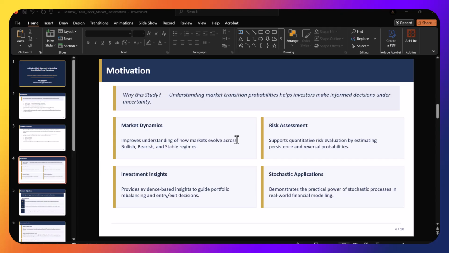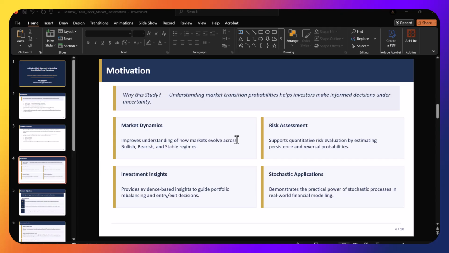So why I chose this study basically is to improve the understanding of how markets evolve across the bullish, bearish, and stable regimes, using Markov chain because it is independent of the past observation, and due to its independence, it allows us to capture the trend of moving across the three states using the probability transition matrix.